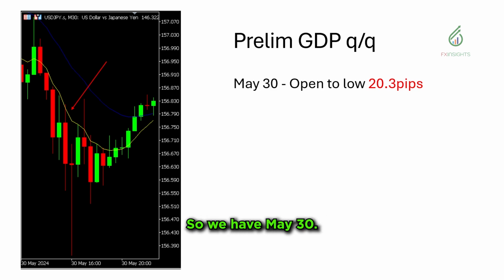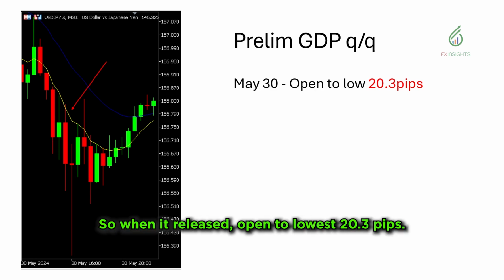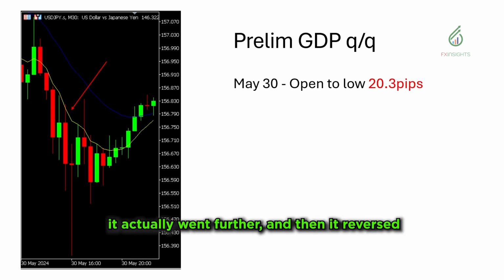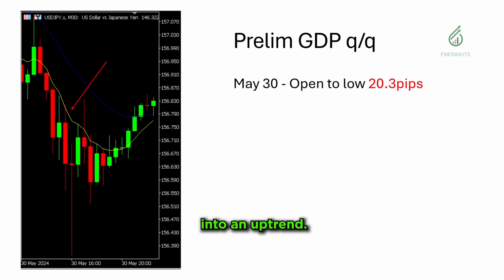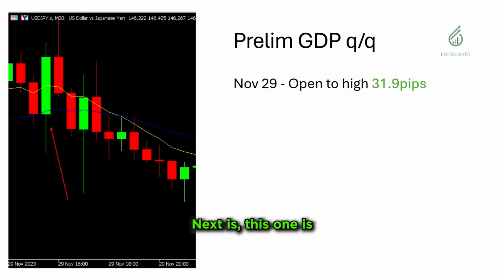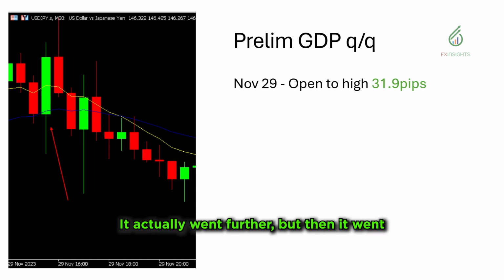So we have May 30. When it released, open to low is 20.3 pips. As you can see on that bar, it actually went further and then it reversed into an uptrend. Next here is Feb 28, open to high at 12.8 pips. Next is last year, November 29. When the news came out, it did create a 31.9 pip movement on the first initial bar. It actually went further, but then it reversed and created a downtrend.